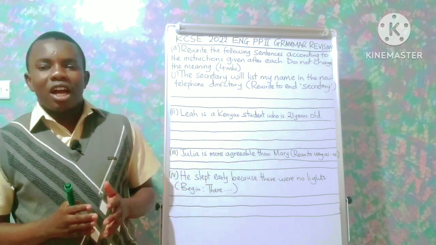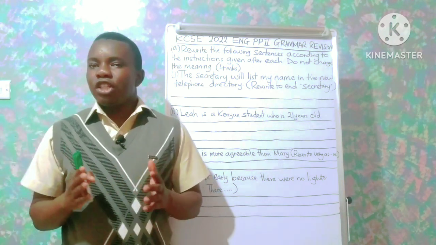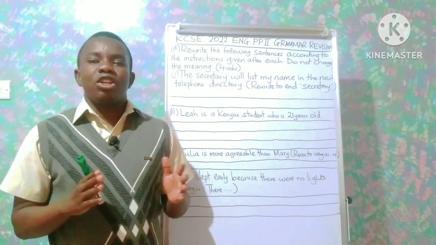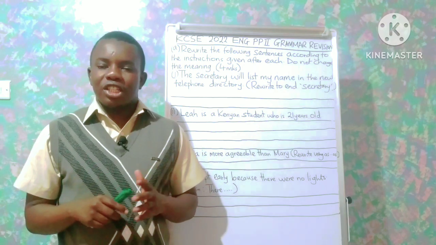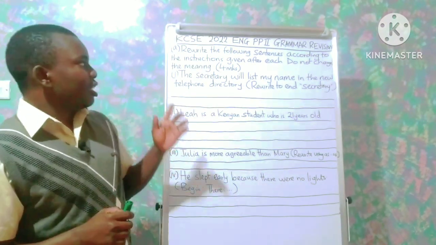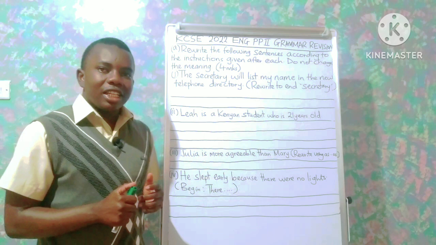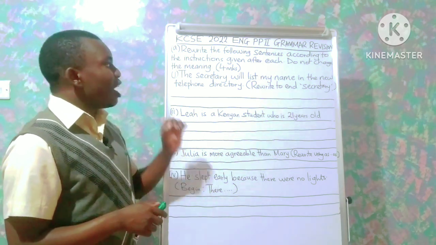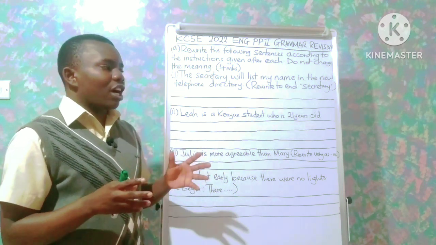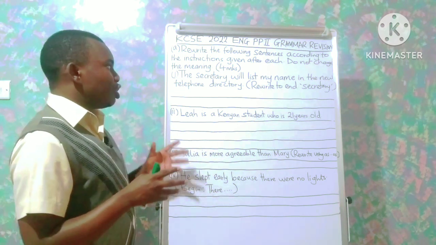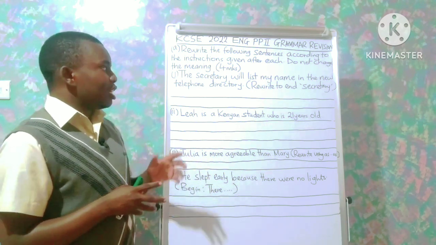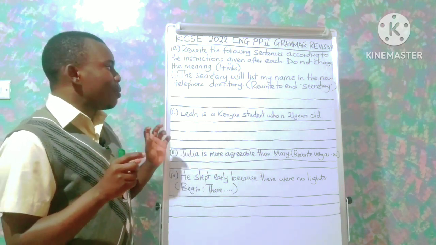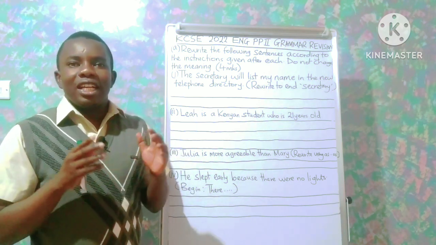In this video, I will be taking you through the revision of KCSE 2022 English Paper 2, the grammar section. Here, in question A, the candidates were expected to rewrite the following sentences according to the instructions given after each. Do not change the meaning. Question 1. The secretary will list my name in the new telephone directory.